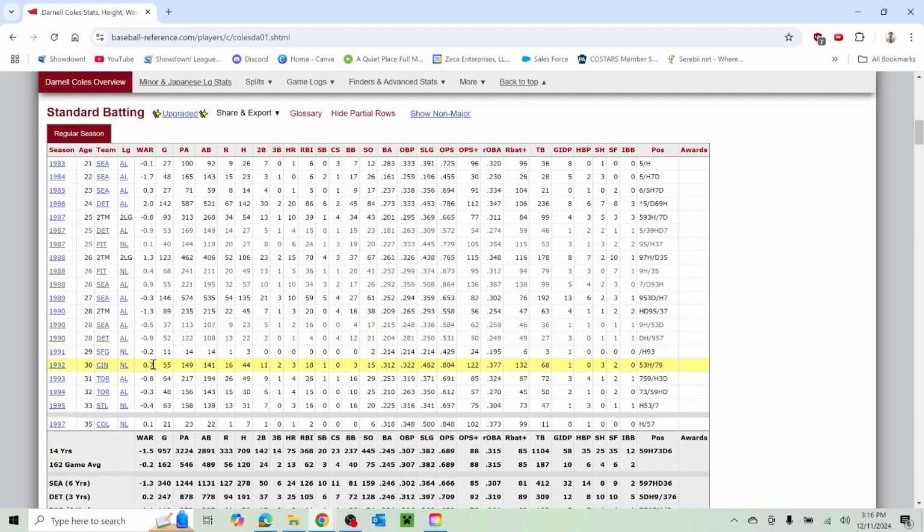Cincinnati in '92, he had a positive WAR. Colorado in his last year, 21 games, had a very barely positive WAR. So this looks like his best season with Detroit in '86. 20 home runs that year. Okay, I mean, that's going to do something for you. Wow.